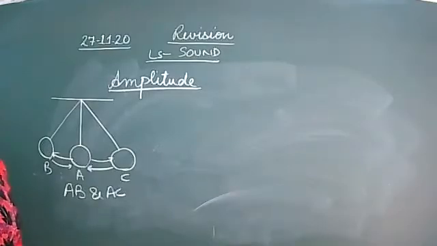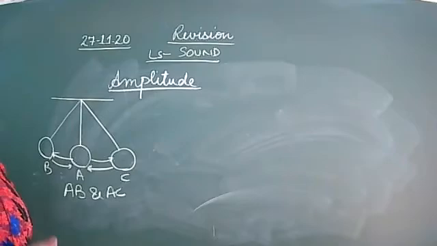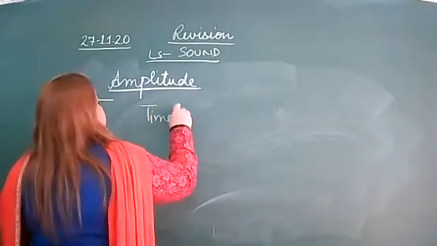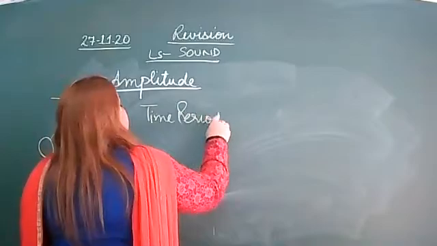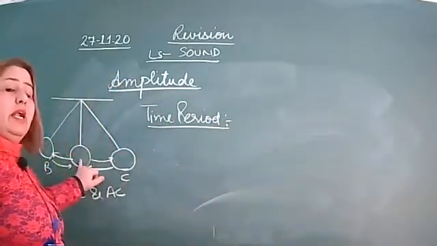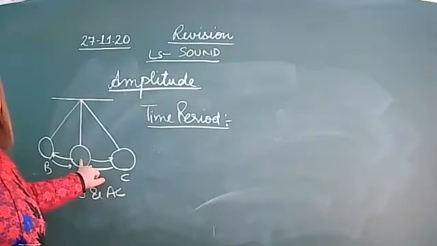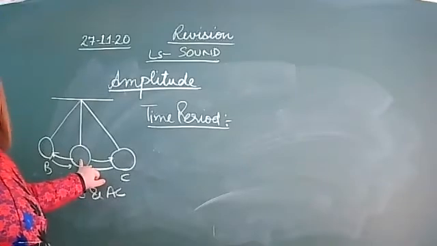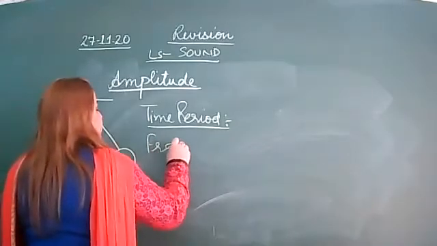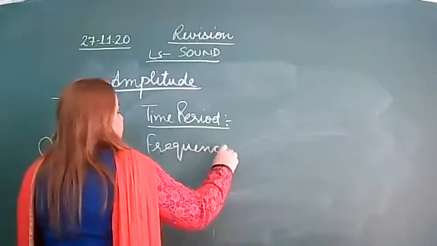Now, what is the time period? Time taken by the bob to complete one oscillation. Time taken by this bob to complete one oscillation is called the time period. Is it clear? Then frequency.